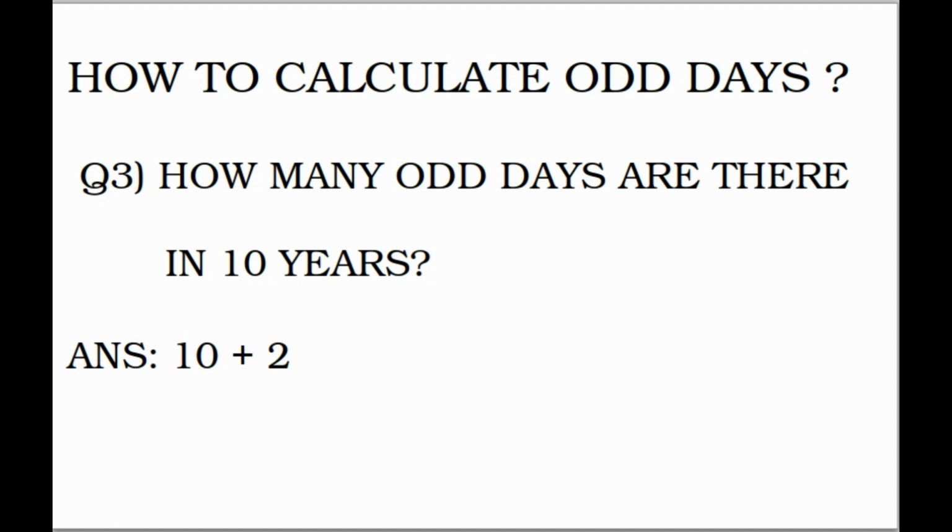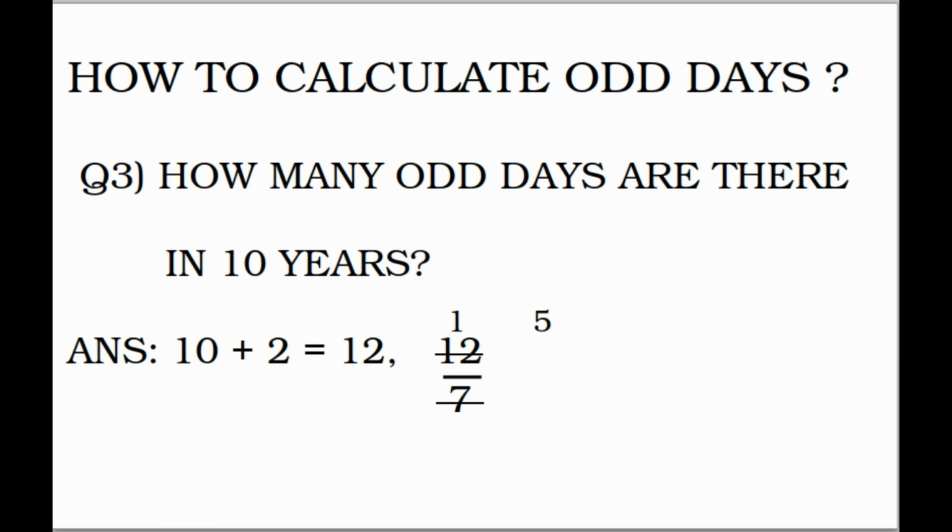As this number is more than 7, we have to divide it by 7. So 12 by 7, what will be the remainder here? 5. So the number of odd days among 10 years is 5. In addition to this, if you are given a question this way, we have to consider the first 10 years. So the number of odd days among 10 years is 5.